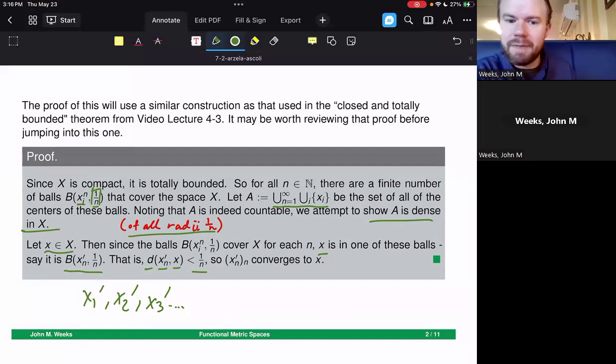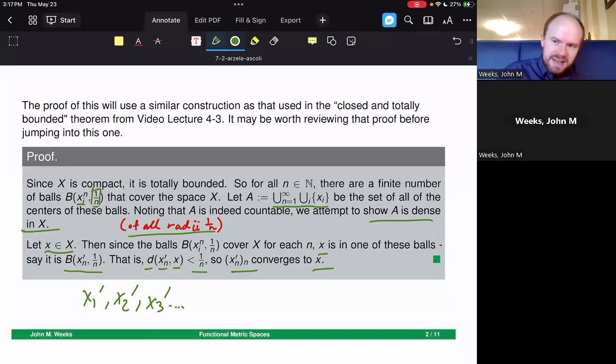Their distance is bounded above by 1 over n, in which case that sequence converges to x. And that's exactly what I needed in order to show that this was dense. A pretty neat, slick proof, honestly, that shows that compact metric spaces are indeed separable. And that's a huge component of what we're about to be doing, is that we can start working on just countable collections of things and start saying that that's true about compactness.